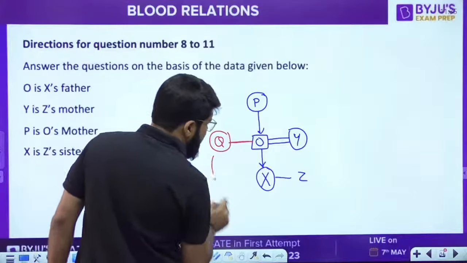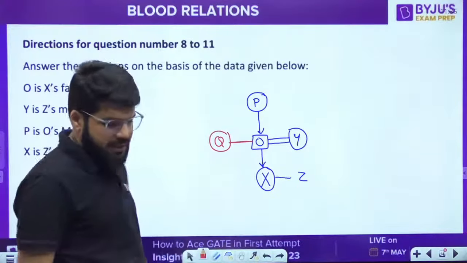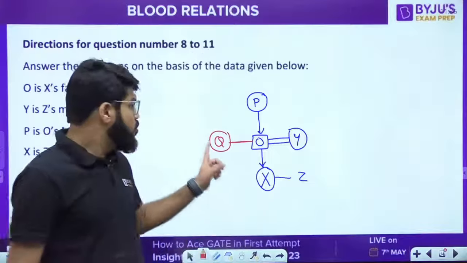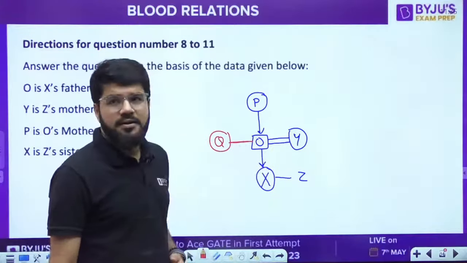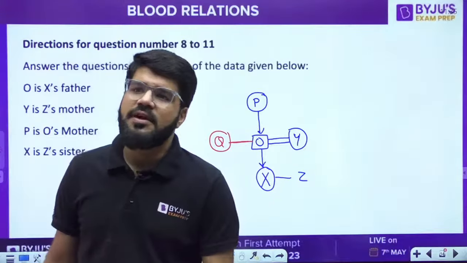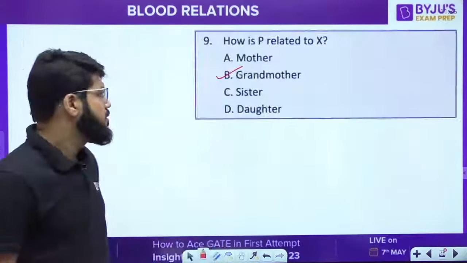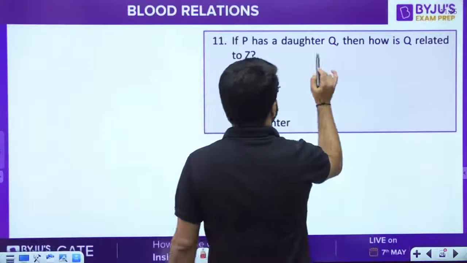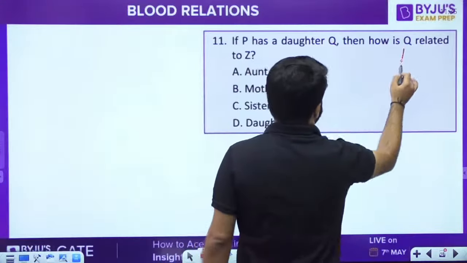Then how is Q related to Z? So who is Q? Q is the sister of Z's father. So known as what? Who is the sister of your father? Just think that way. Normally we call it aunt. Sister of Z's father, Buaji.